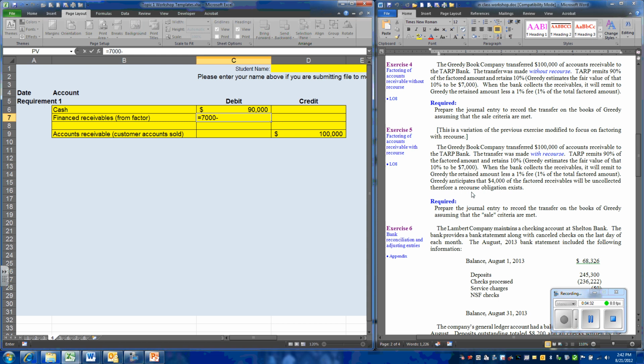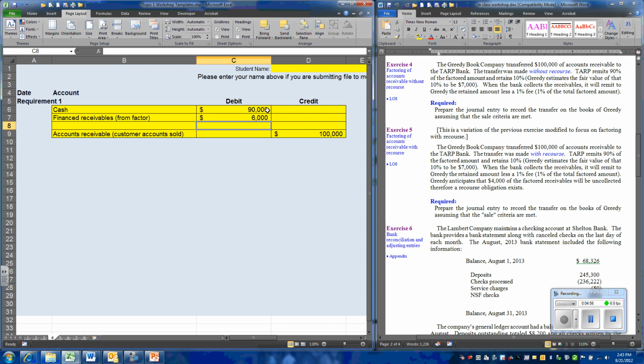However, they're going to have to pay a fee of 1% of the total amount factored, 1% of the $100,000. So in the future, we anticipate receiving from the bank an additional $6,000.